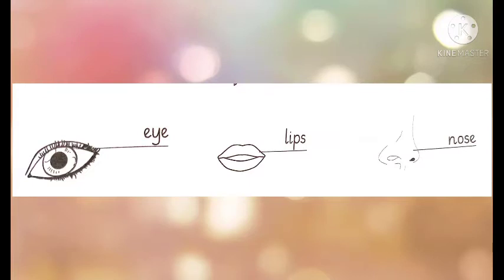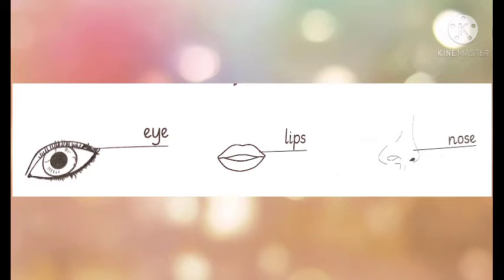So which part is this? Eye. Come to the next picture. What are they? Yes, these are lips. And all these things are on our face. Our eyes, our lips, our nose are on the face. So these are lips. And what is the color of lips? Pink. We have 2 lips and the color of lips is pink.